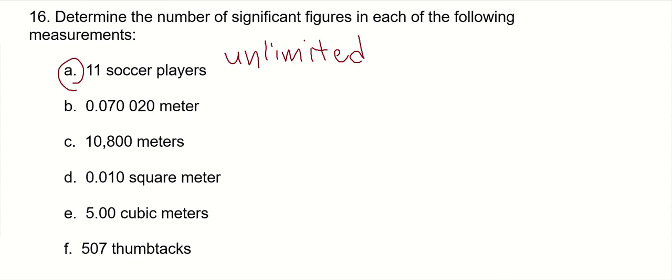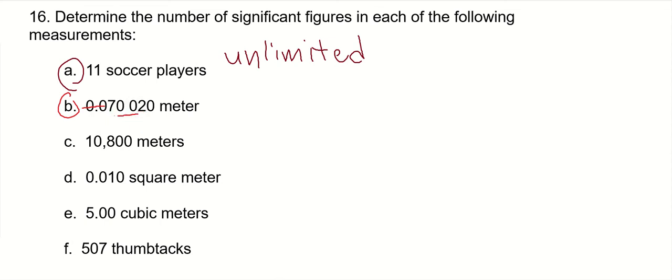Okay, B. Now, leading zeros are never significant. They hold the places for the digits that were measured. Zeros in the middle of other non-zeros are always significant. The 7 is measured, the 2 is measured. Well, of course, the two zeros between them are also part of that measurement.